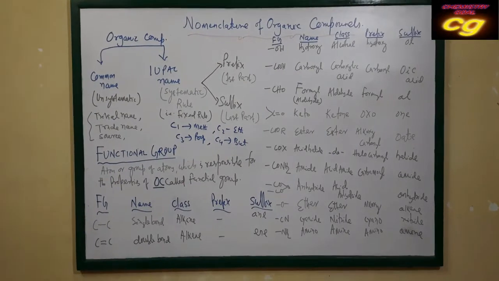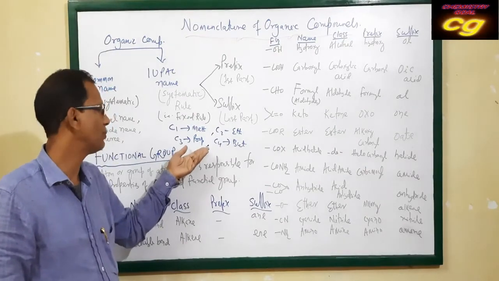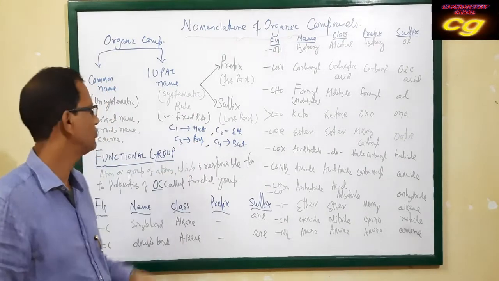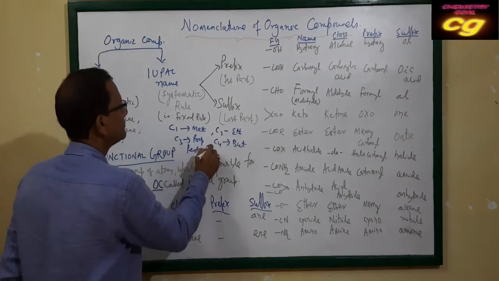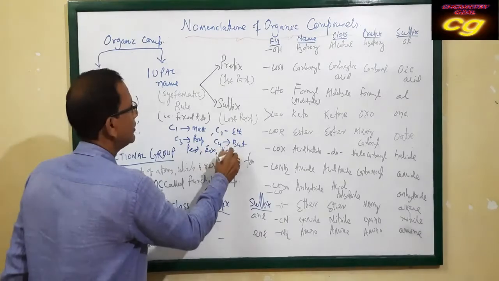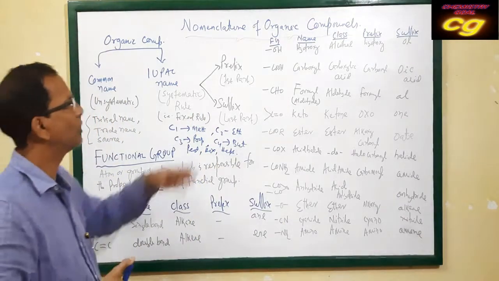C5 is pent, C6 is hex, then hept, like this. Different types of prefix can be used for the carbon atoms.